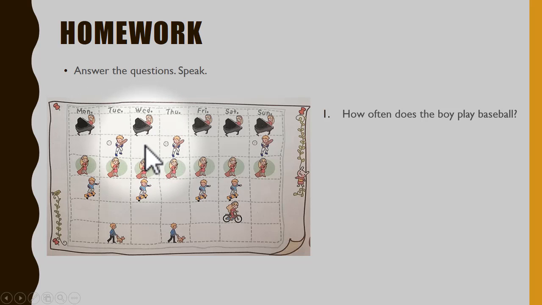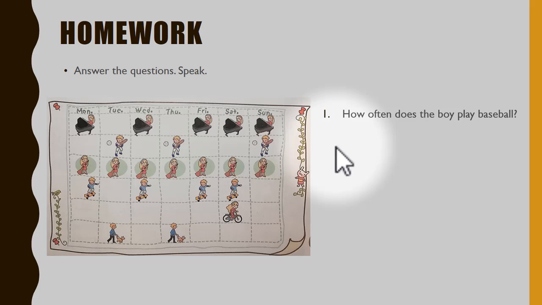Yes. Wednesday? No. Thursday? Yes. Friday? No. Saturday? No. Sunday? So, in the week, how many times does he play baseball? How often does he play baseball? Okay, you know the answer.